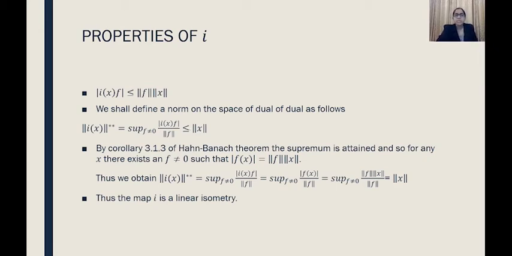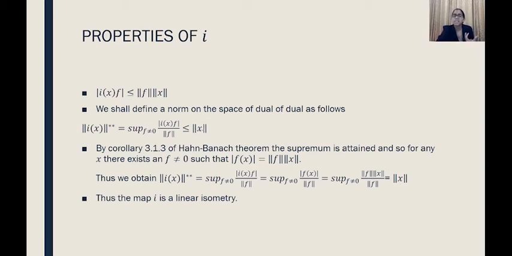Now this will be less than or equal to norm x. Why? Because we have seen in the first property that modulus Ix of f is less than or equal to norm f into norm x. So norm f and norm f will get cancelled, and we get that this is less than or equal to the supremum over f not equal to 0 of norm x. Here we are considering the supremum over linear functionals f, so it doesn't matter for the term norm x.